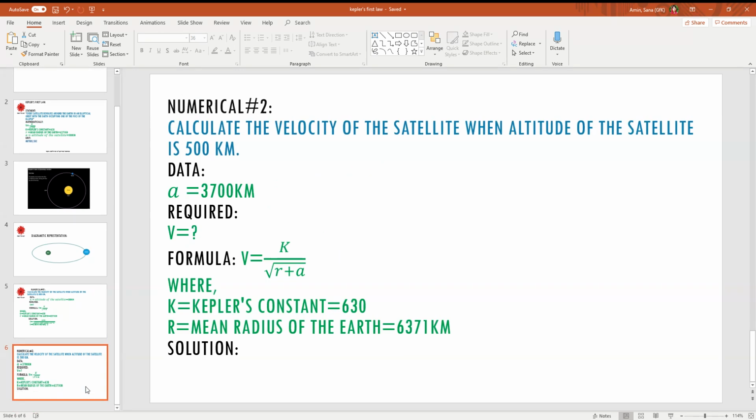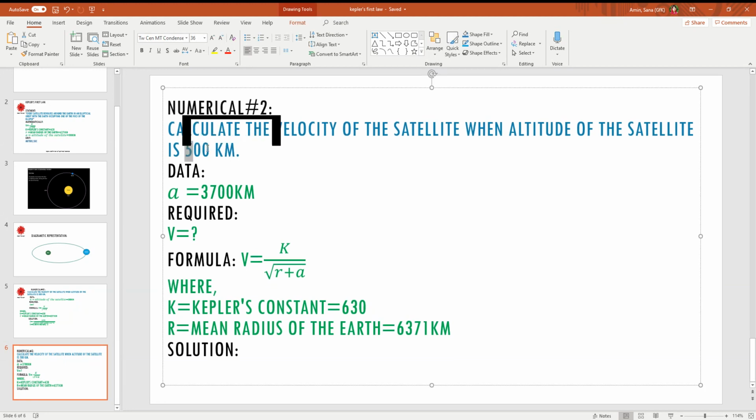Here is the second numerical, in which let's take the altitude as 3700 kilometers. I want all of you to solve this numerical and write the answer in the comment box. Then I'll share my views in the next lecture.